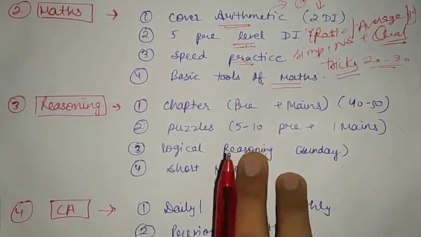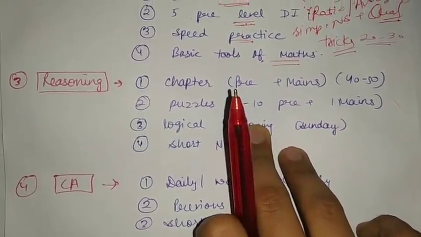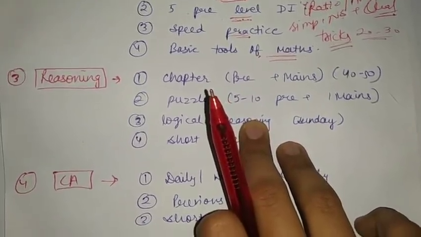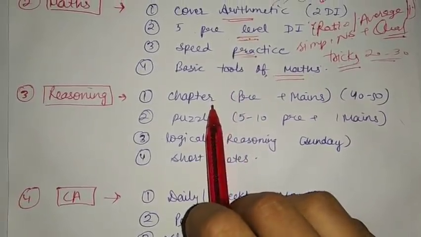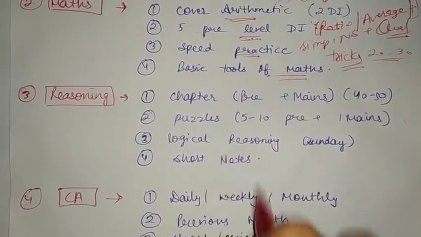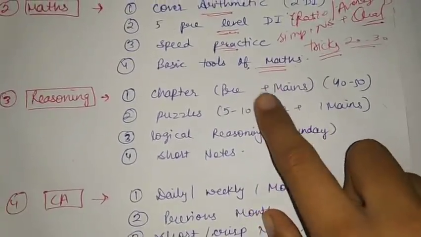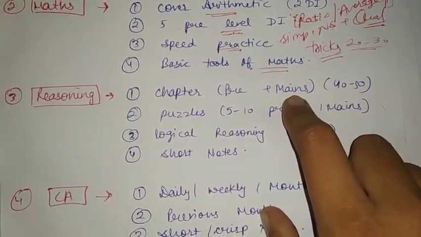So next is the reasoning section. For the reasoning section, if you haven't studied reasoning yet, first complete the reasoning chapters. Like today you have completed the syllogism chapter, then the next day solve mains level questions of syllogism.